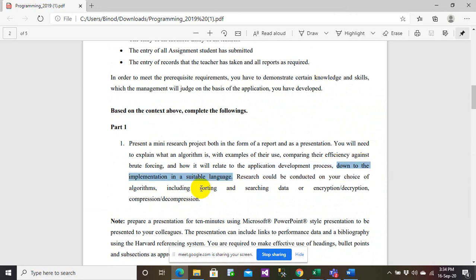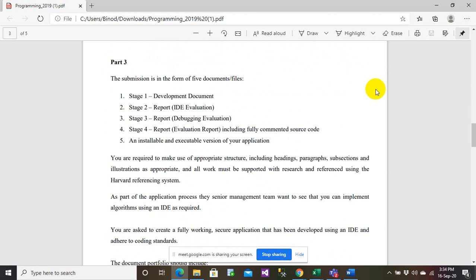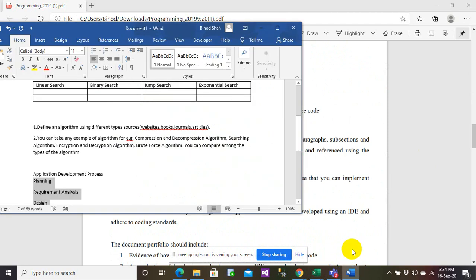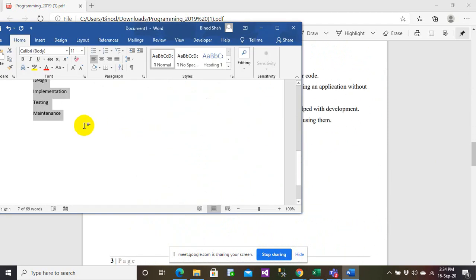Let me just explain this one. Down to the implementation in a suitable language. For this, what you need to do is explain how your high-level code is converted to machine-level code.